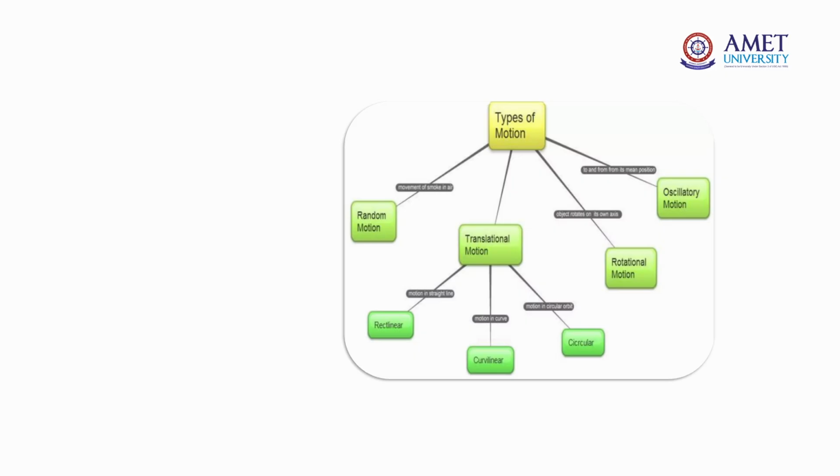Random motion is the movement of any object, molecule or atom in a random way. They won't follow any timing or any path.